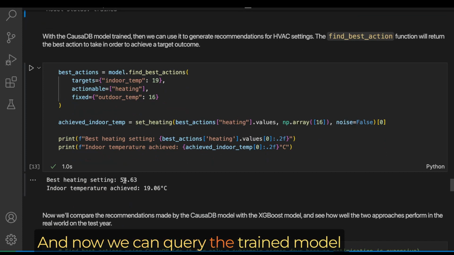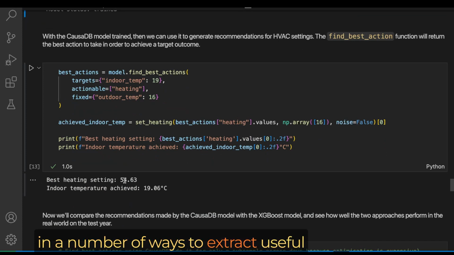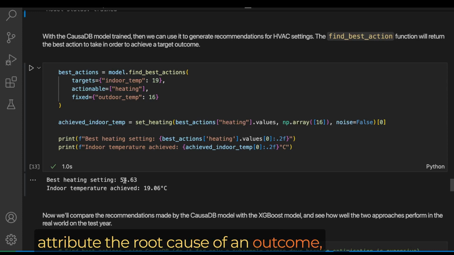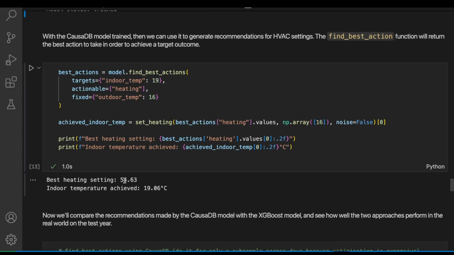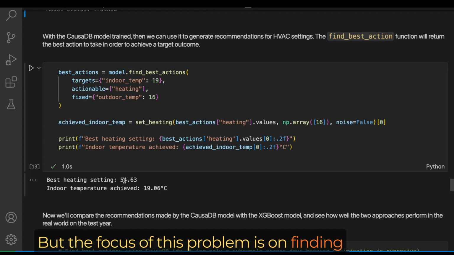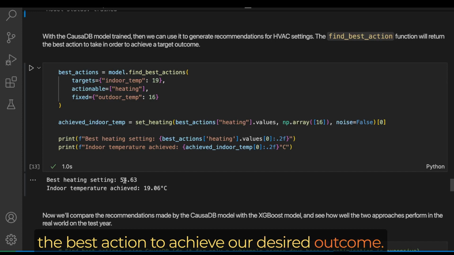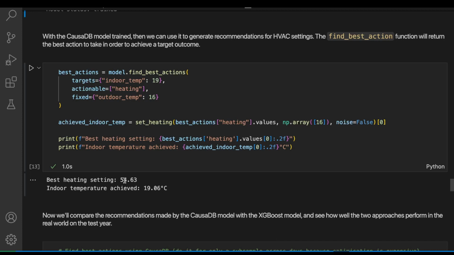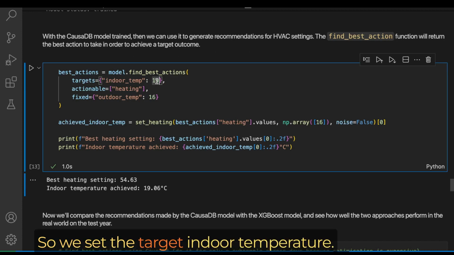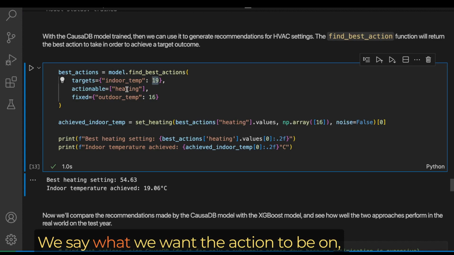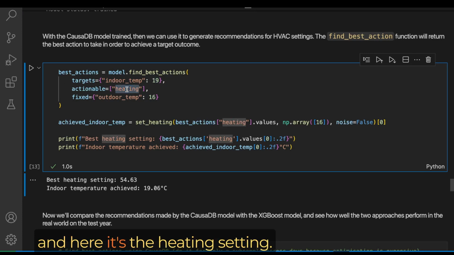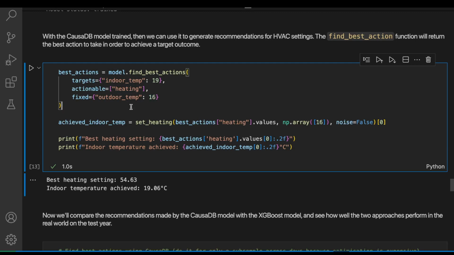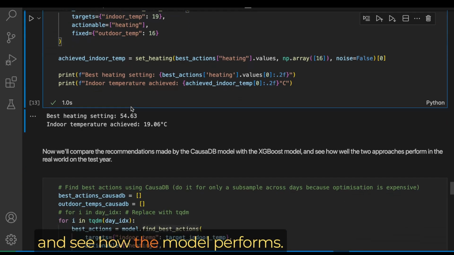Now we can query the trained model in a number of ways to extract useful things such as the causal effects, attribute the root cause of an outcome, simulate actions, and lots of other things. But the focus of this problem is on finding the best action to achieve our desired outcome. For this, we need to use causaDB's find actions function. So we set the target indoor temperature. We say what we want the action to be on, and here it's the heating setting. And we say currently the outdoor temperature is 16 degrees. So let's run this function and see how the model performs.